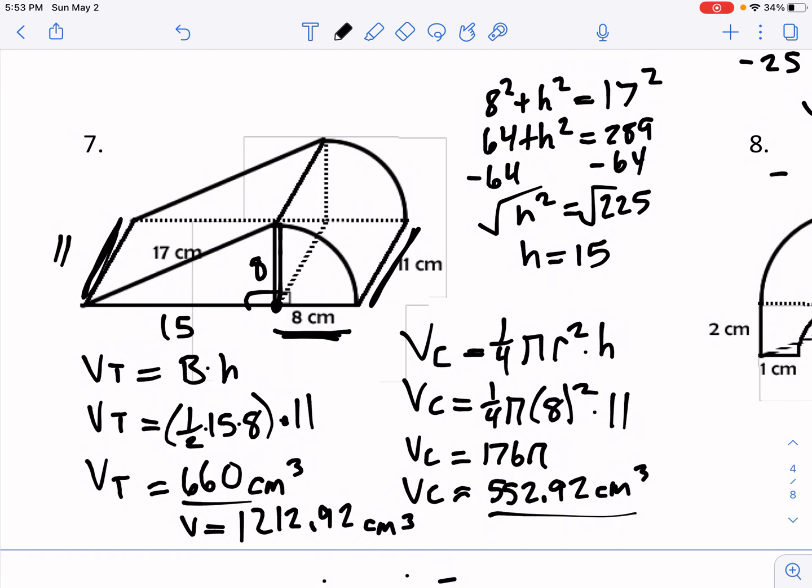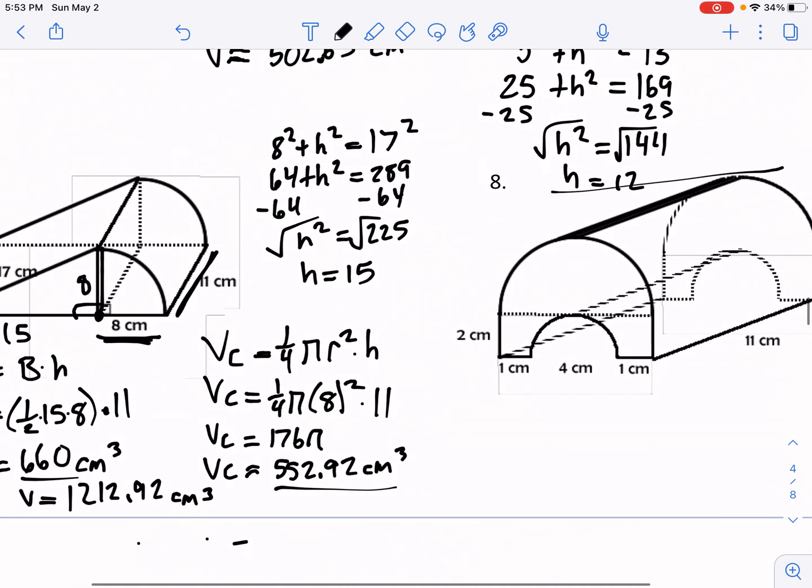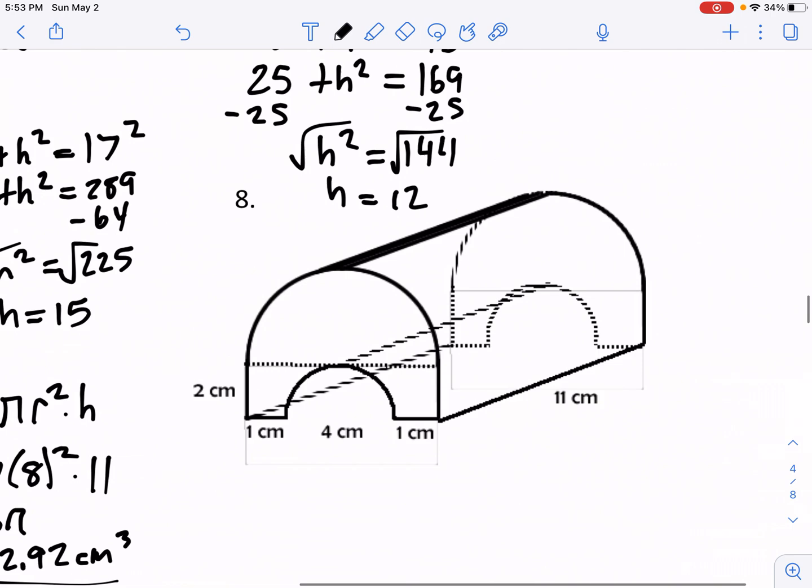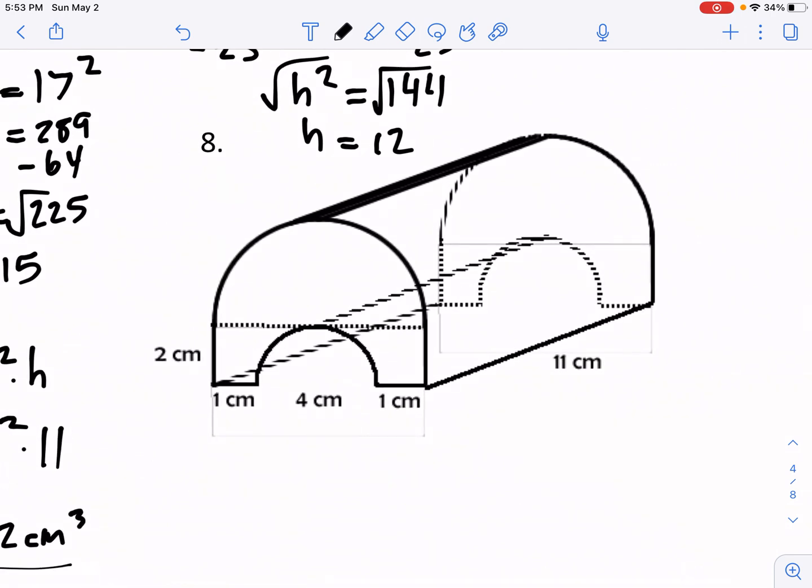All right, one last question here that I want to look at, because it's a similar question to what's going to be on the concept check. It is finding the volume of this figure. Now this is going to take a little bit of work. That's why I wanted to look at it. We have to break this apart into different sections.